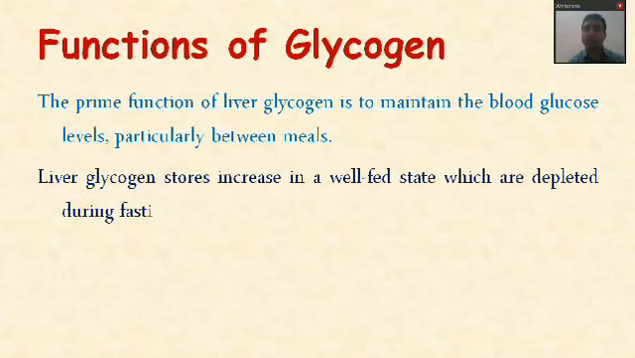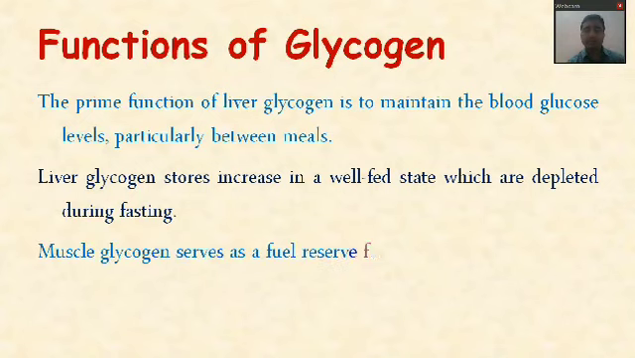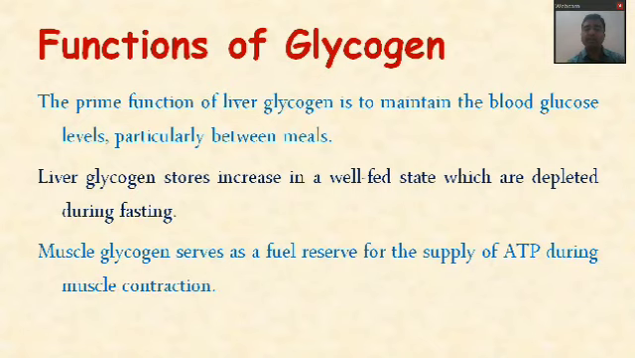Liver glycogen stores increase in the well-fed state of the body, which provides energy during fasting. And muscle glycogen serves as the fuel reserve for the supply of ATP during muscle contraction. So that is up to the simple introduction.